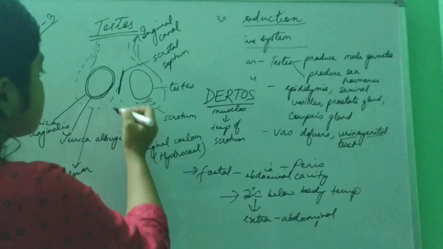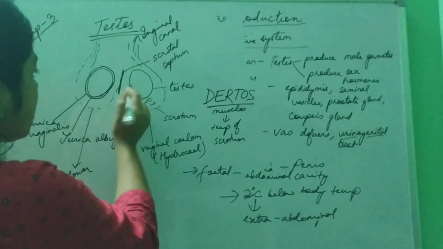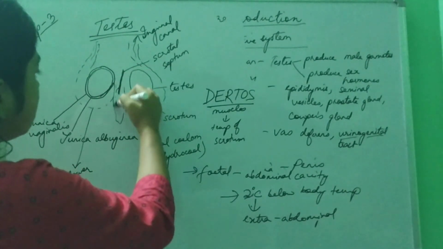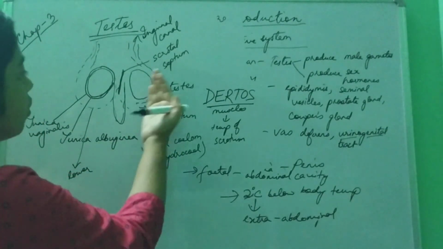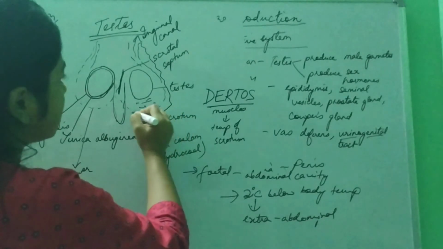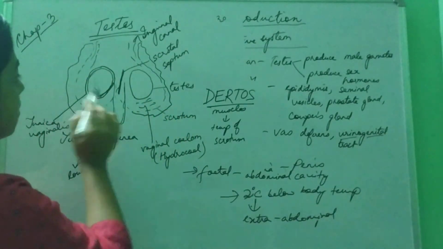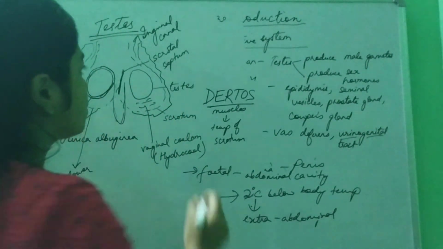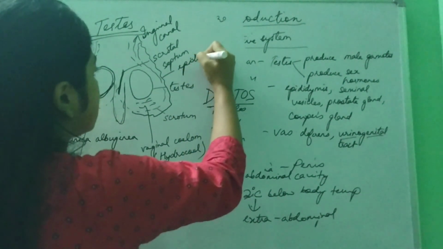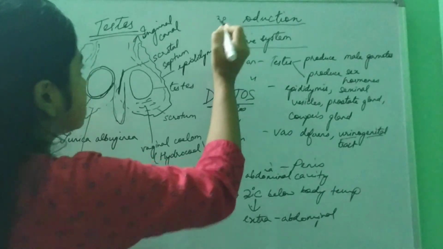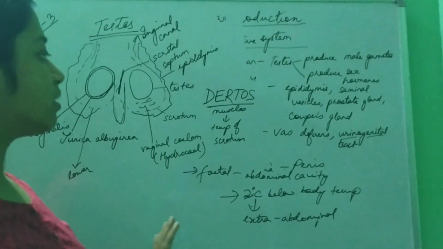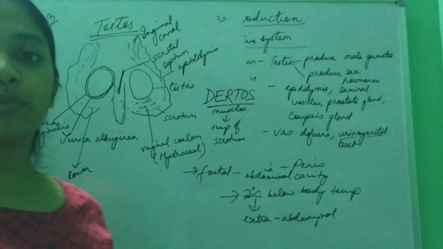This is the testis; if we space it, here we'll see the male copulatory organ in between. At the back is the epididymis, the accessory gland, on both sides. So just remember: behind the testis is the epididymis. This is the first part, just the testis. In another video, I am giving you the detailed male reproductive system.